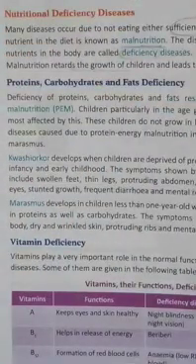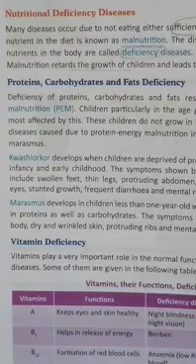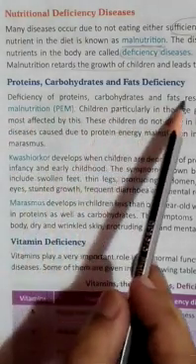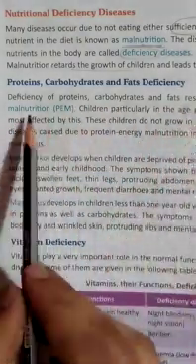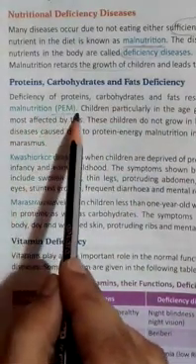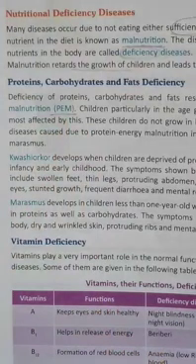Students, our normal diet is a mix of proteins, carbohydrates, fats, vitamins, minerals, and many other things. Now let us see what happens when our diet is short of proteins, carbohydrates, and fats. Deficiency of proteins, carbohydrates, and fats results in protein energy malnutrition, which is called PEM in short. That is protein energy malnutrition.